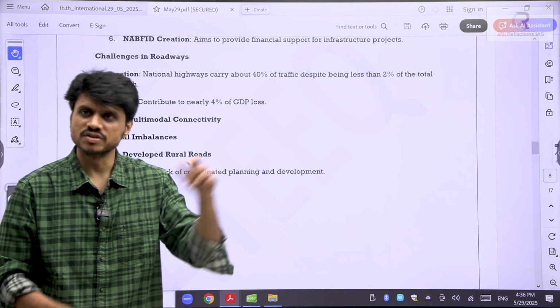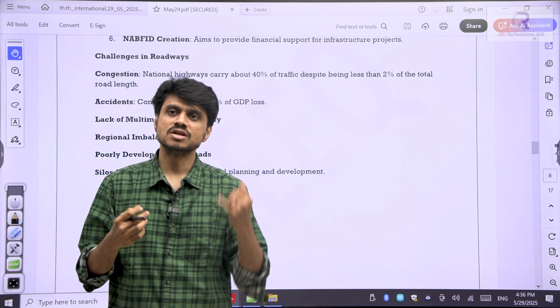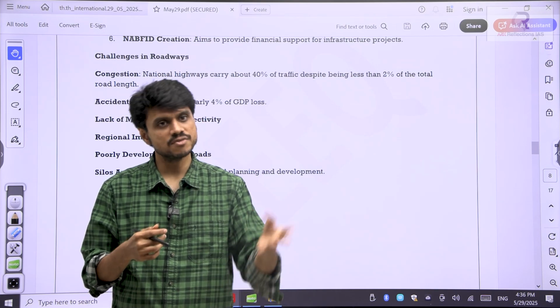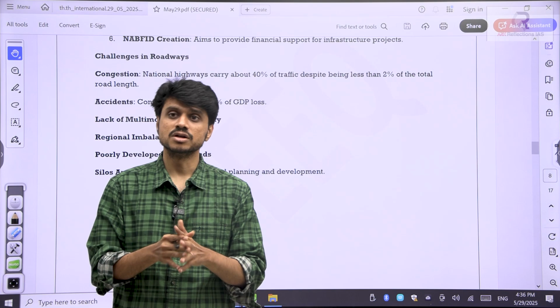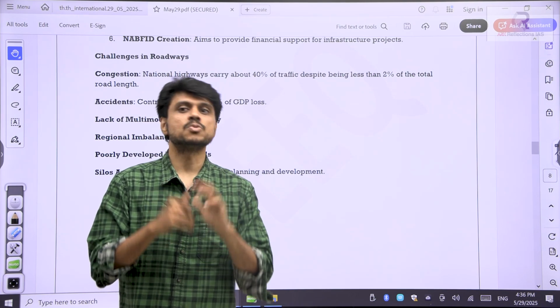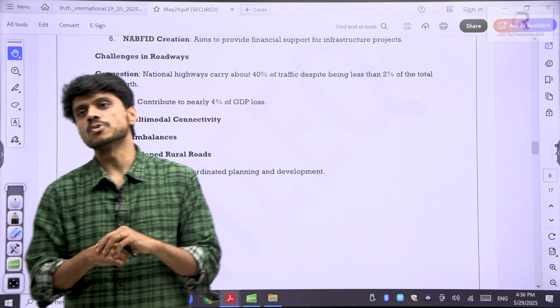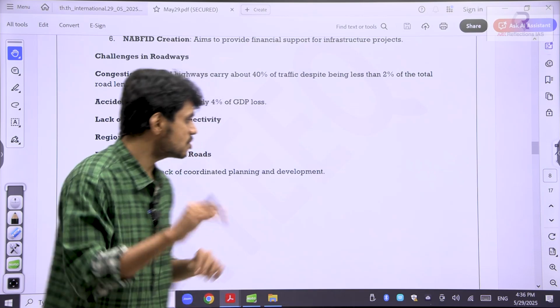Multimodal, we have discussed in the previous session, means roadways, railways, portways, airways, inland waterways, everything. All kinds of transport should be there. We need multimodal connectivity for better transport, good transport, cheaper and effective transport. Such a kind of transport we are yet to develop. We are still in the process of developing that.